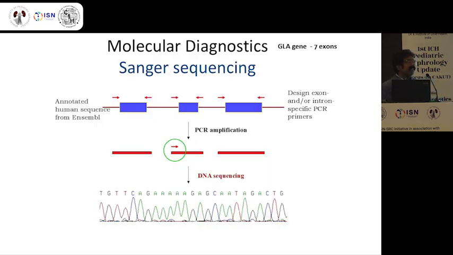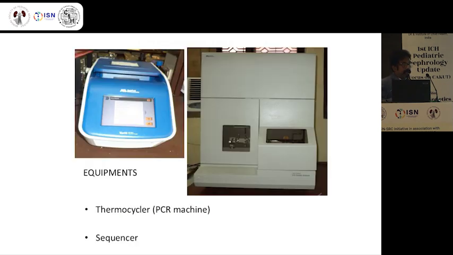Fabry disease has classically been classified into three variants. One is the classic variant, which is a childhood or adolescent onset, the renal variant and the cardiac variant. And you see, the enzyme level is different. In the classic variant, the enzyme level is less than 1% of the predicted, and for the renal and cardiac variants, which are late onset variants, the enzyme level is more than 1% of the activity. So how do they present? The age of onset for the classical is around 4 to 8 years.